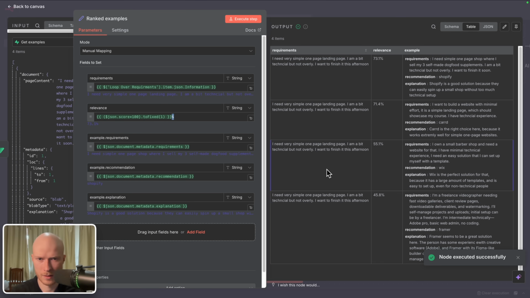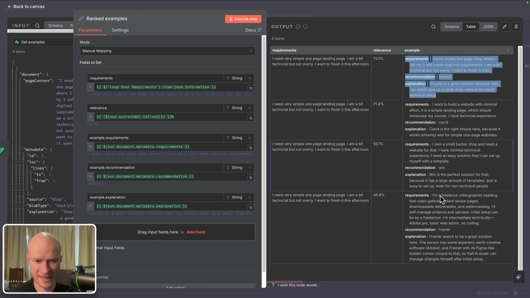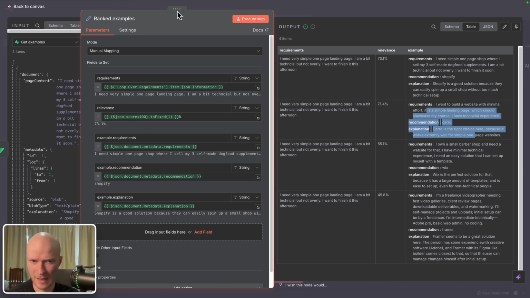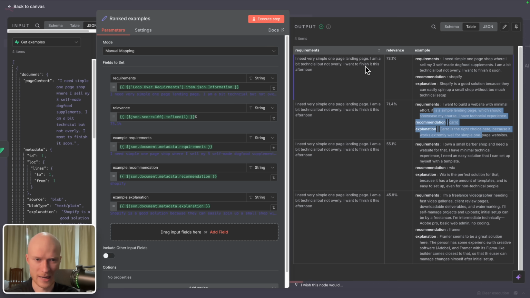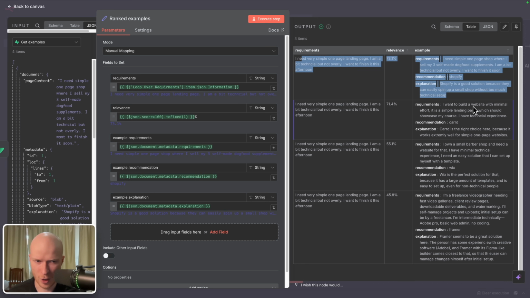And there we go. On the left side, we will now see the new requirements that we're analyzing. And on the right side, the examples that it pulled out of the vector database. And in the middle, we can see how relevant the individual examples are. So here for the input, I need a very simple one-page landing page, it pulls out the most relevant example: I need a simple one-page shop. So you can see this is quite a similar example actually. And what's also great about this vector database, it returns these examples already in sorted order. So the most relevant example will always be on top, and then the lower we get, the less relevant the examples get.